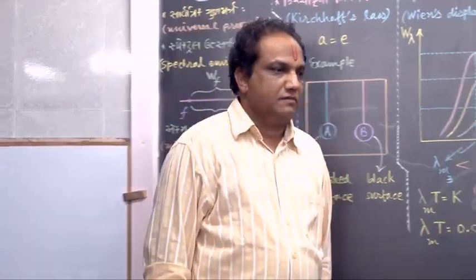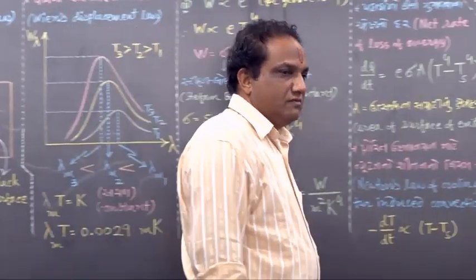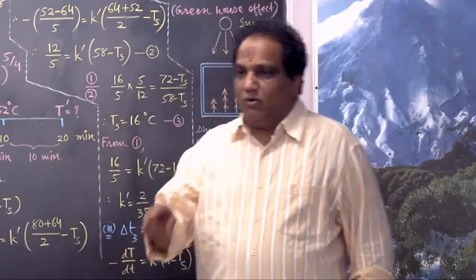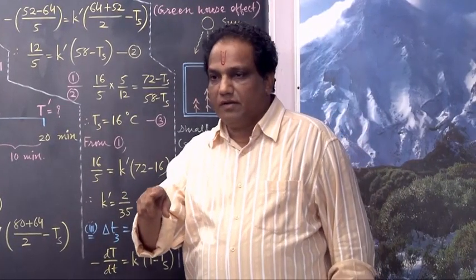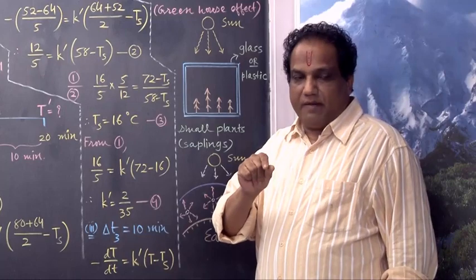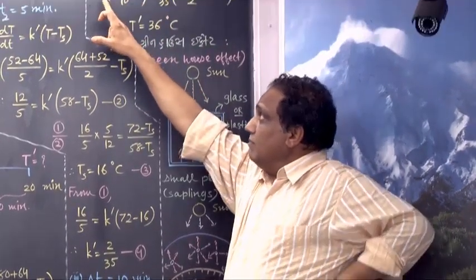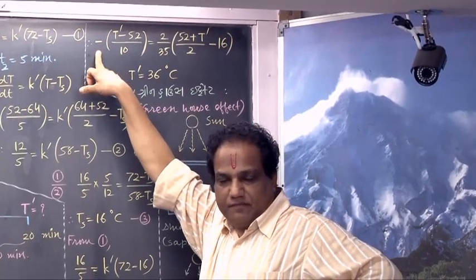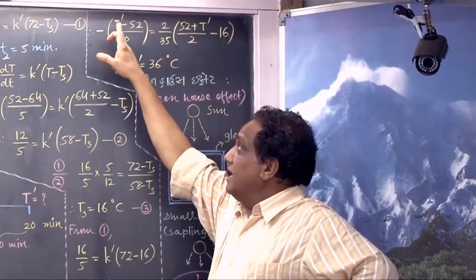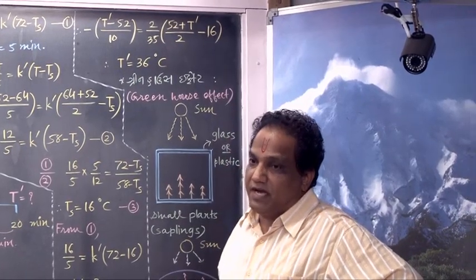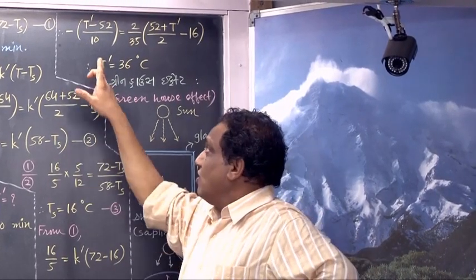Now look at the step. Check the step you have written. T double dash minus 36 upon 40.